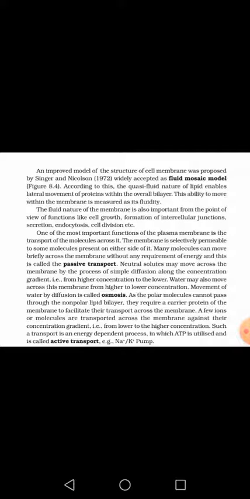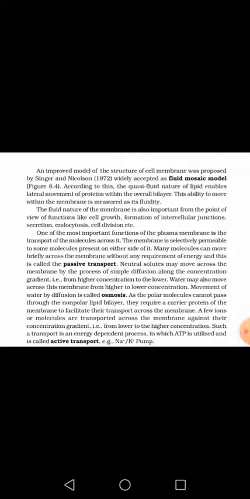Initially I want to tell you that, as we know, the cell membrane or plasma membrane is a selectively permeable or semi-permeable membrane. Its most important function is to transport things either inside the cell or outside from the cell. There are various molecules which can move across the membrane without any expenditure of energy.